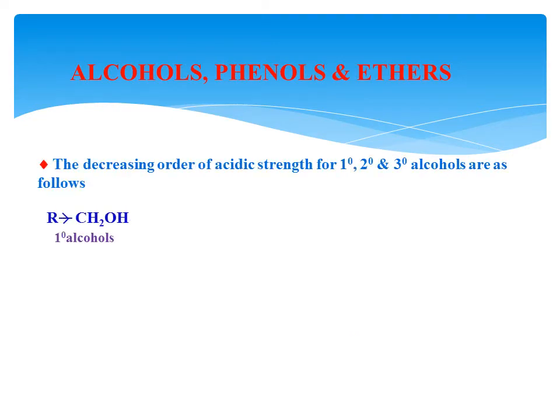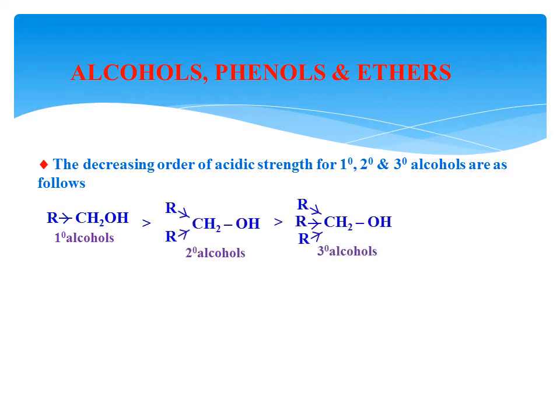And next, how is the order of acidic character between primary, secondary and tertiary decided? Primary alcohols are more acidic than secondary. Those are still greater than tertiary alcohols. Why is it so? In a primary alcohol, the OH group is attached to a carbon bonded with only one electron releasing group. But the OH group attached to this carbon is bonded with two electron releasing groups. The OH group attached to this carbon is bonded with three alkyl groups.